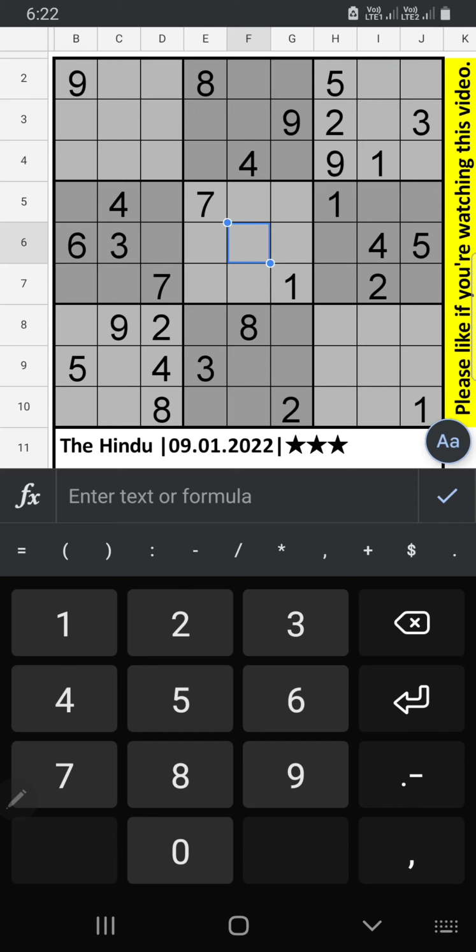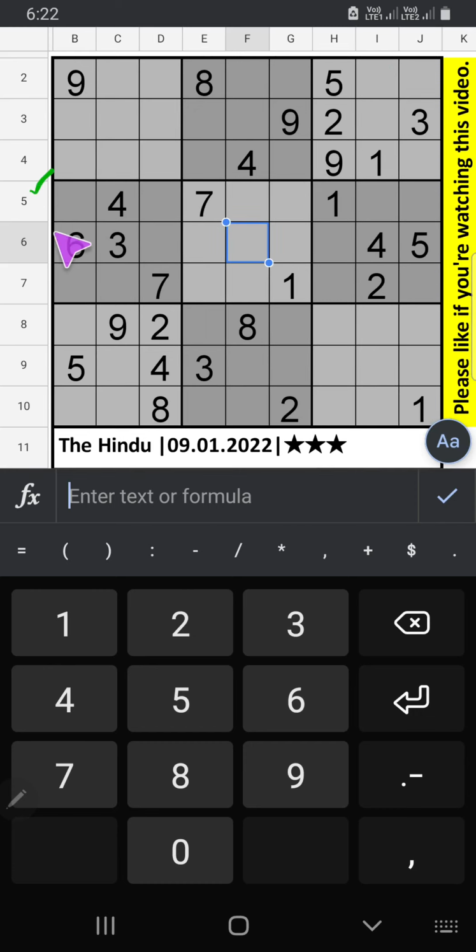3-star Sudoku. In the 5th row and 7th row we have 1, so 1 can't come in these cells. Then 1 is confirmed here. In column B and column C we have 9, so 9 can't come in these cells. Then 9 is confirmed here. In the 7th row we have 2, so 2 can't come in these cells. Then 2 is confirmed here.